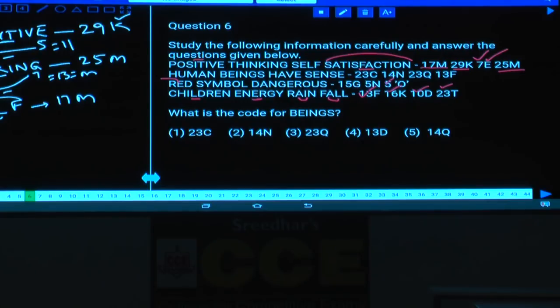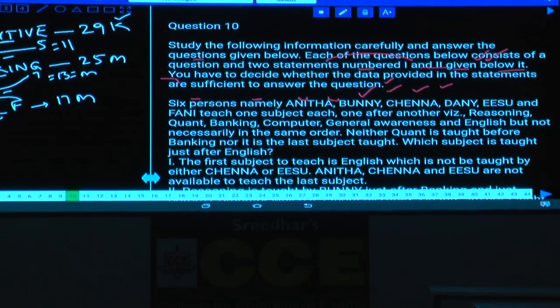Now this is about question numbers 6 to 9. Then question numbers 10 onwards. 10, 11, 12, 13. Now these questions are based on what? These questions are based on data sufficiency. Then question numbers 10 to 13.